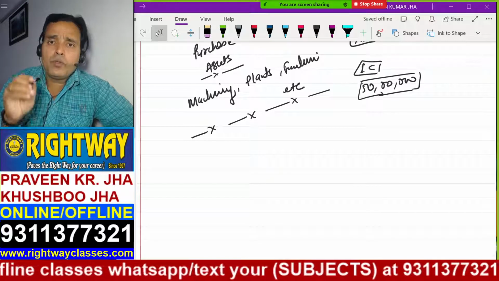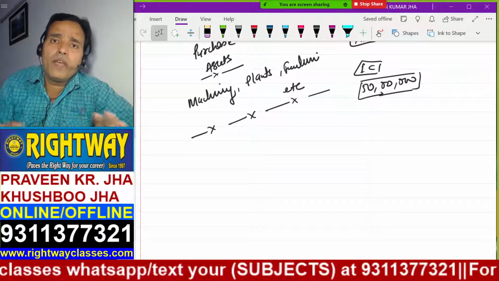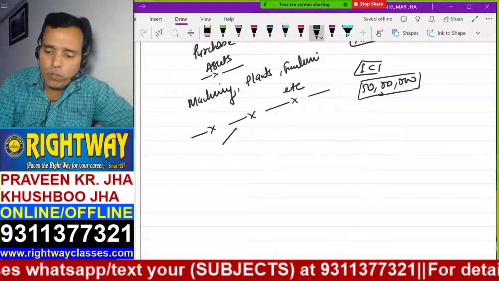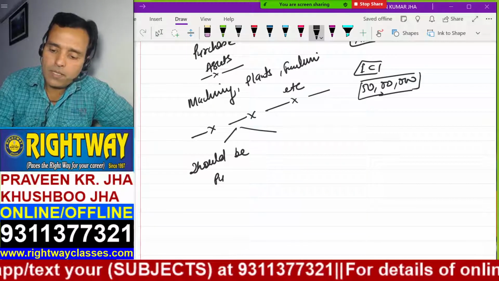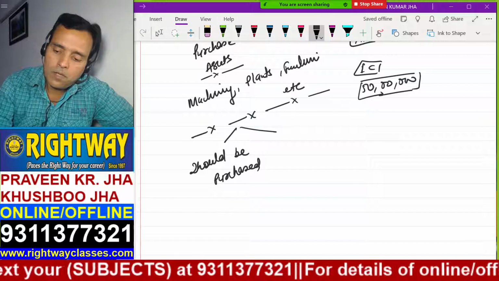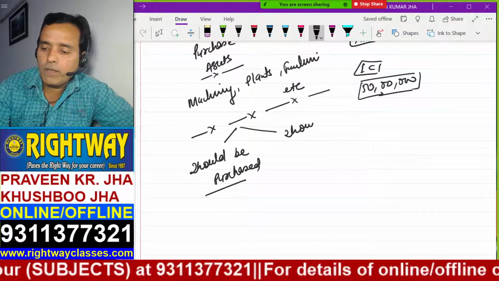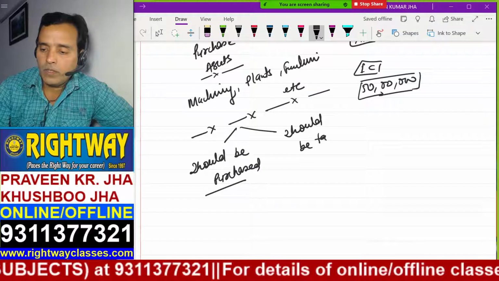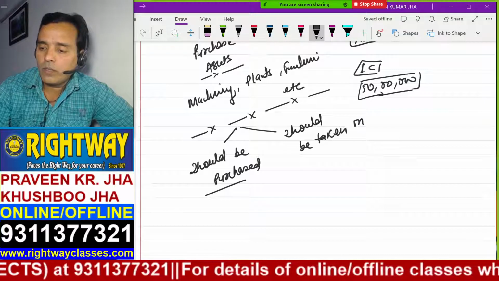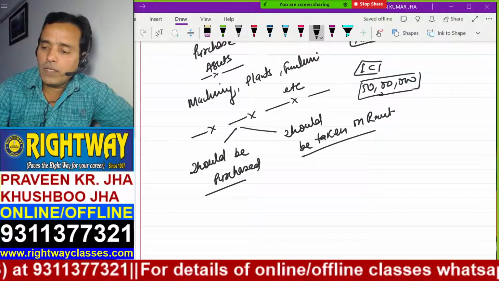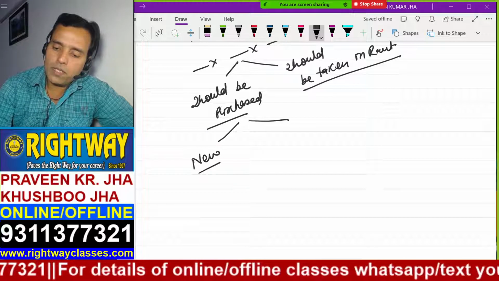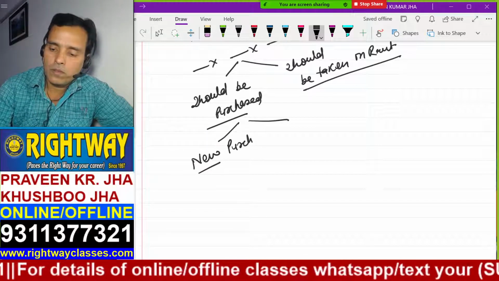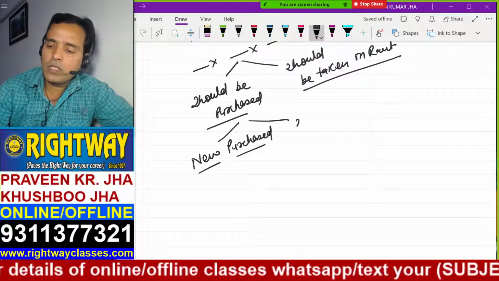Because you have to think in different ways whether this machinery should be purchased or should be taken on rent. If purchased, then new should be purchased, or second hand should be purchased.